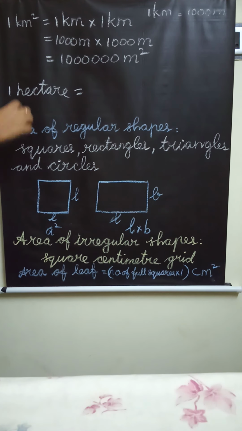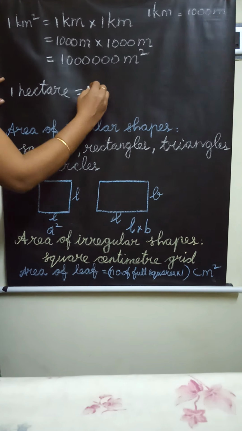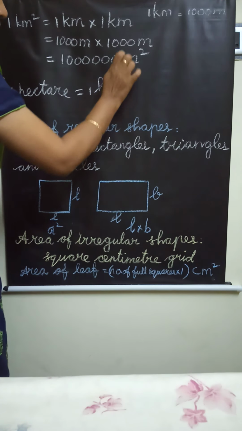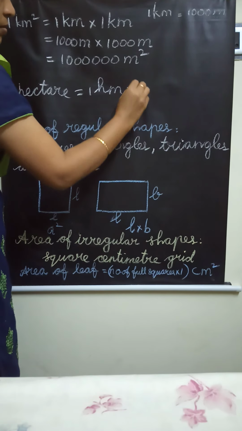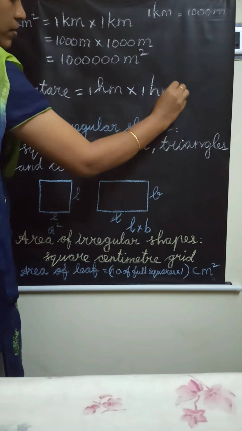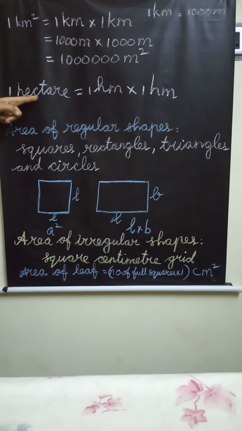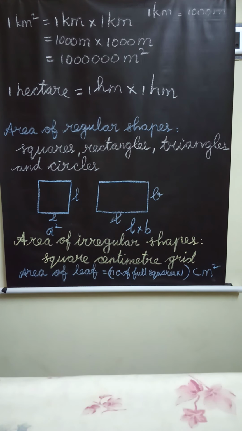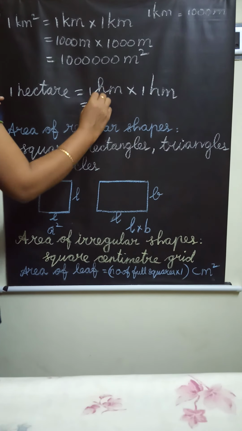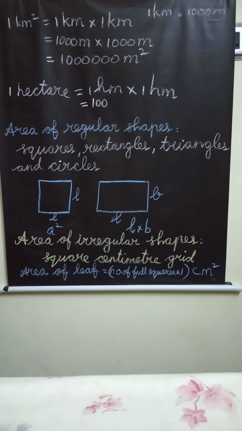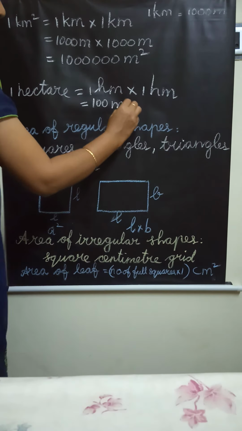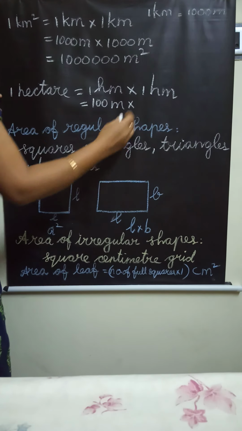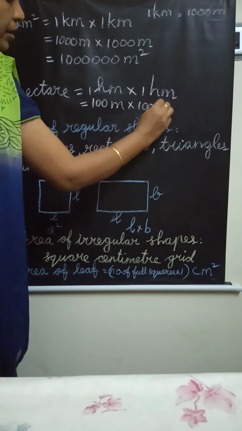Okay. Next one is 1 hectare. 1 hectare is equal to 1 hectometer into 1 hectometer. 1 hectometer equal to 100 meter.